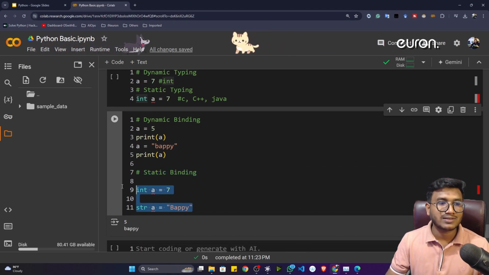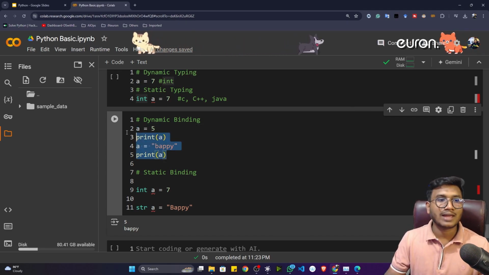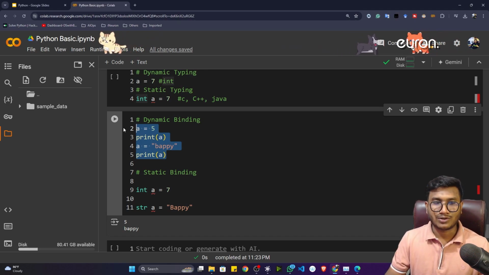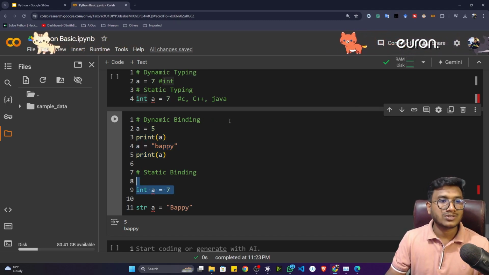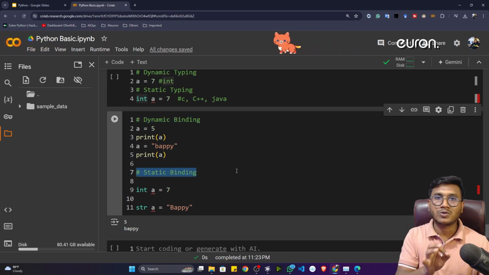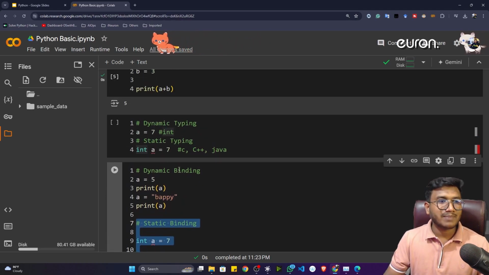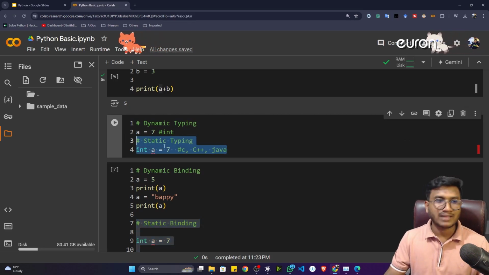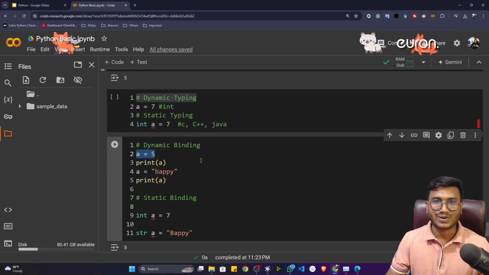In other programming languages it's not possible, but in Python it is possible. Even if you take the same name for another variable, you can still do that assign operation. In other languages it will throw an error. That's why this is called dynamic binding, and that is static binding. Again, it is a super important interview question, and most interviewers ask it. We don't need to use static binding and static typing inside Python. We will always be using dynamic typing and dynamic binding in Python.